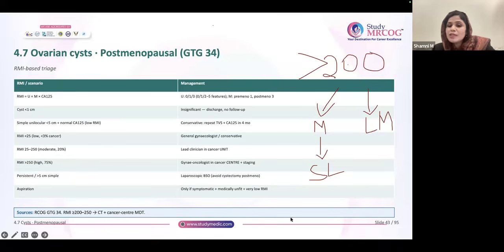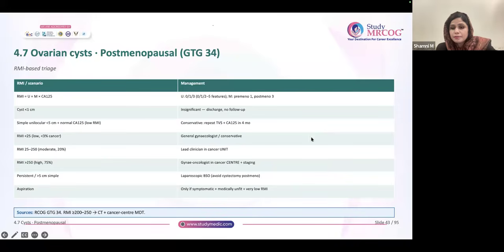So, what is the difference between staging laparotomy and pelvic clearance, TH, BSO, and all? Omentectomy, here also we are doing. The difference comes in the removal of lymph nodes. In staging laparotomy, we have to remove the lymph nodes, pelvic as well as para-aortic, and that a trained gynae-oncologist will do. Okay, so this part should be clear.